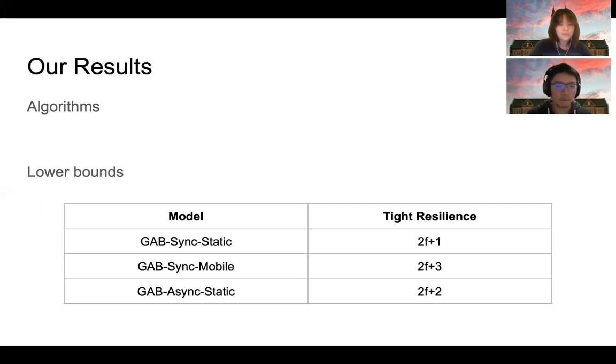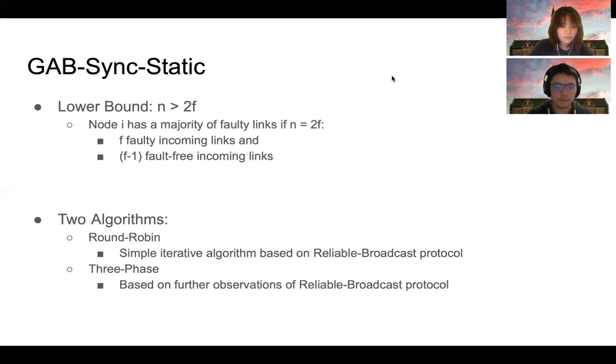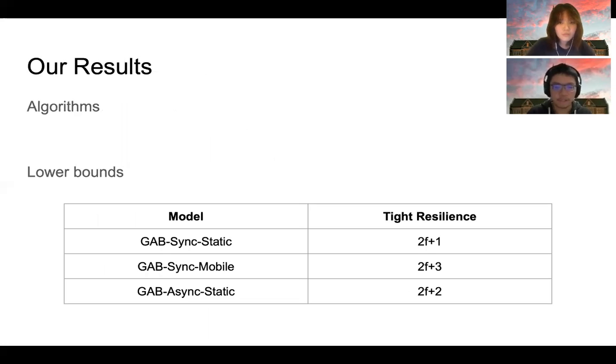Now we present our results. First, we prove the lower bounds of the three models, GAB synchronous static, GAB synchronous mobile, and GAB asynchronous static, and the lower bounds are 2F plus 1, 2F plus 3, and 2F plus 2, respectively. We also proposed an algorithm that tolerates Byzantine failure in each model. In the rest of the presentation, we will focus on the GAB synchronous static model.